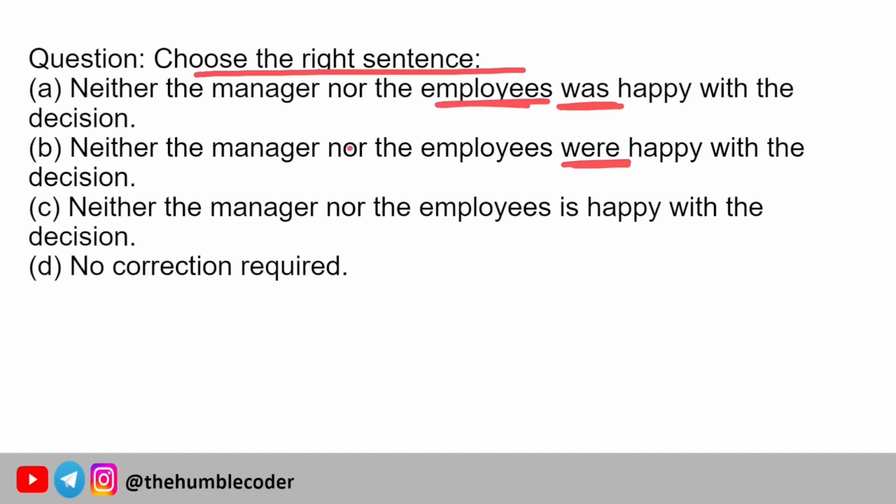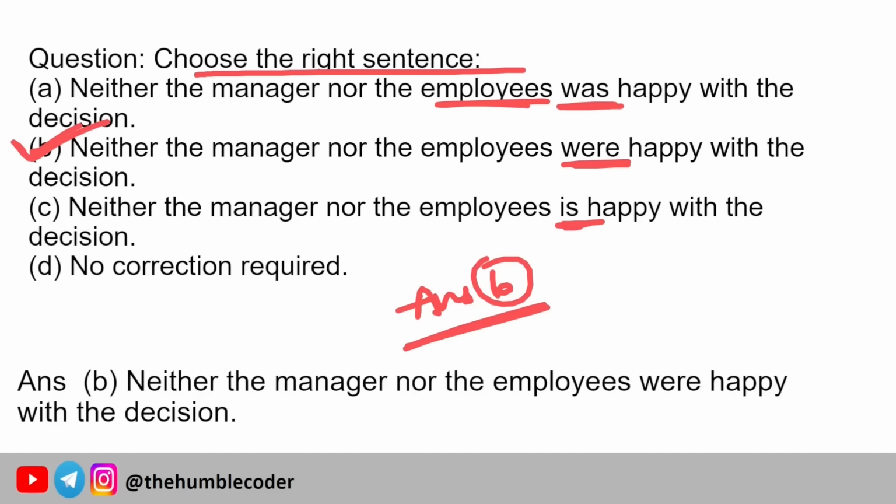Were seems to be a good option. Let's read the further two options. Neither the manager nor the employees is happy. No correction required. Definitely the correction is required, that is in option B. So option B is the grammatically correct answer. That is why the correct answer for this question is option B, which is neither the manager nor the employees were happy with the decision.